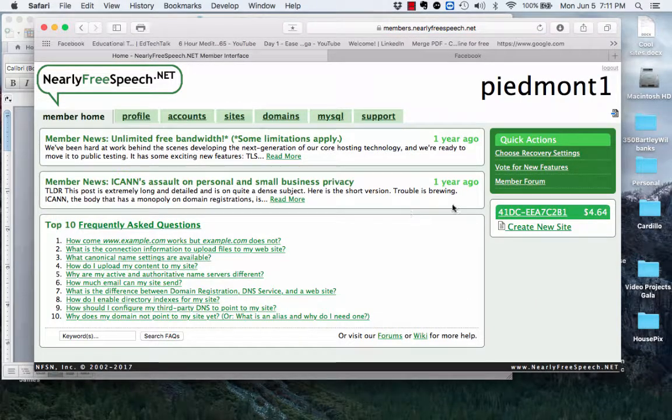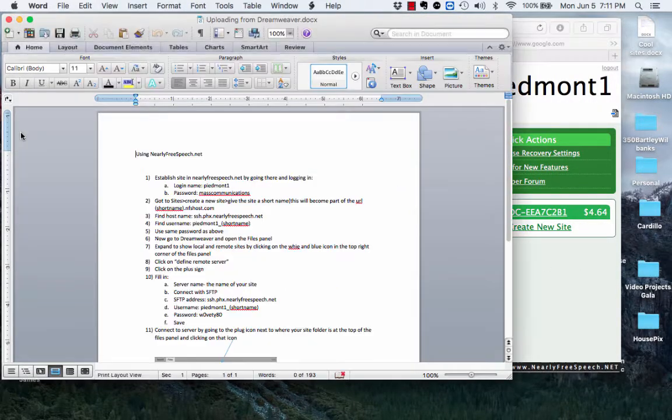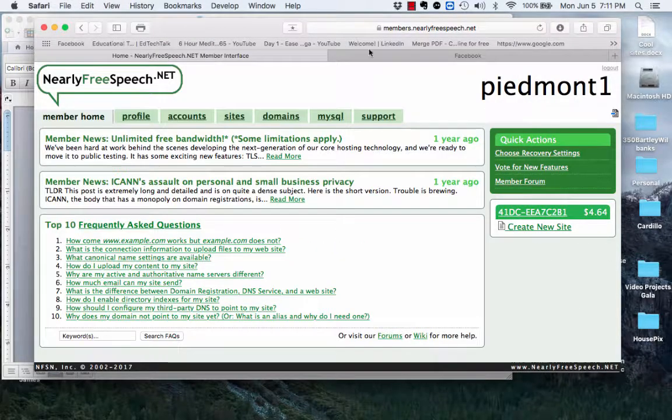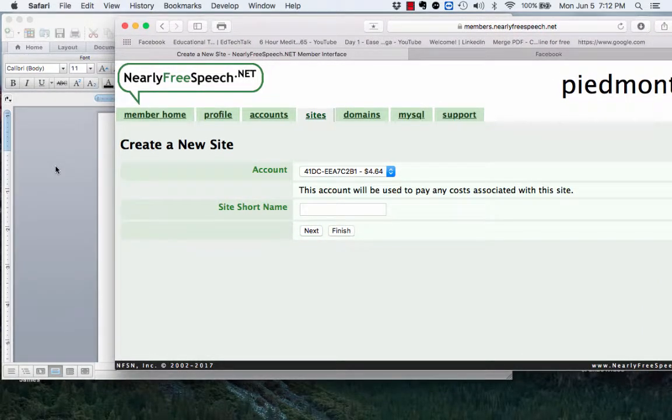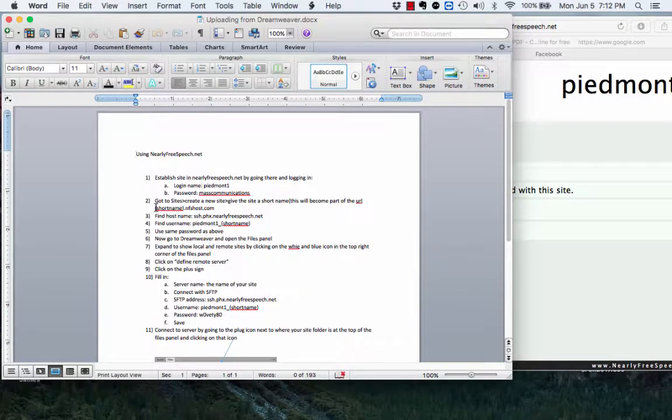Once you are logged in, you can go right over here. I think the directions might say sites, create new site, but you can do it right from the first page you hit. Right over here, it's going to say create new site. So you're going to click on that, and you're going to create a new site. Okay, so we need to name the site. Now, if you go here, it says give the site a short name. This will become the URL for this site.